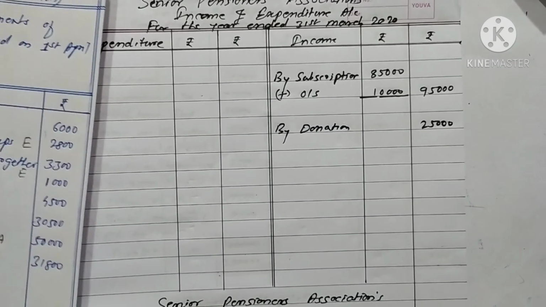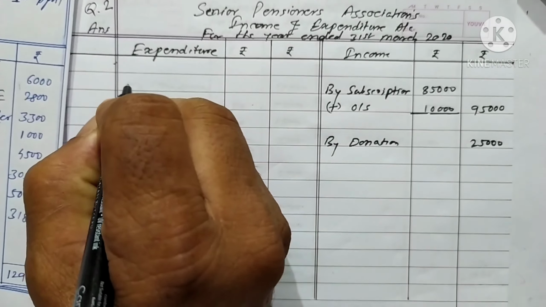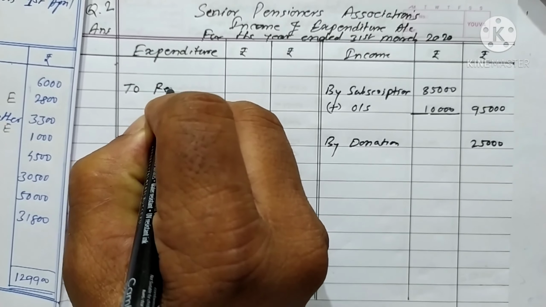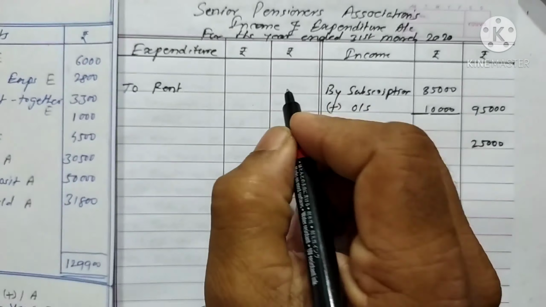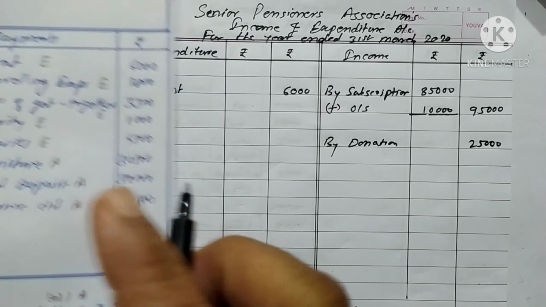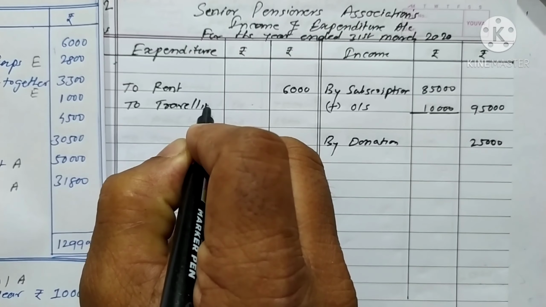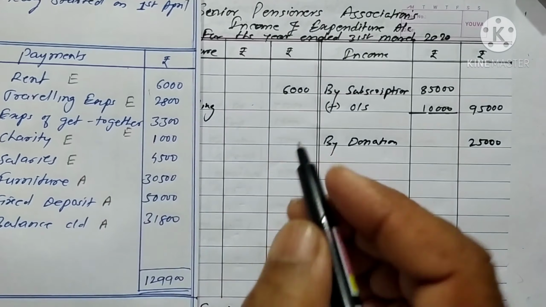We go to expenditure side. Now, first is rent. We write here rent, rupees 6,000. Next is traveling expenses, rupees 2,800.